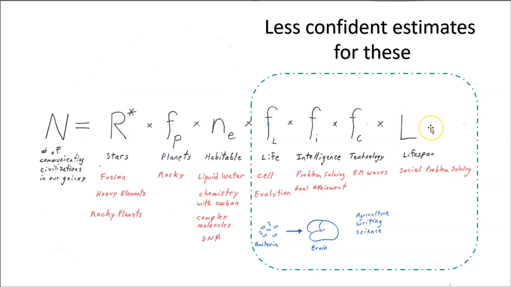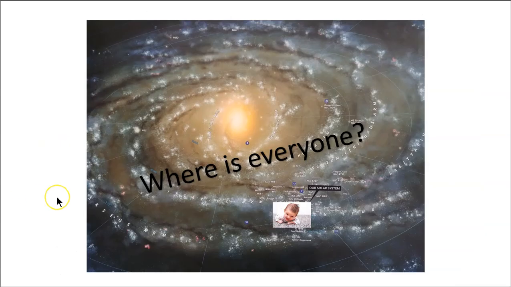And so in the final lesson, we'll go into more detail about these four terms. And it may well be that one or several or all of them are small. And if they are small, that will correspondingly reduce the value for N. And disappointingly, that might explain why it is that we have yet to detect the presence of any other intelligent communicating civilization.